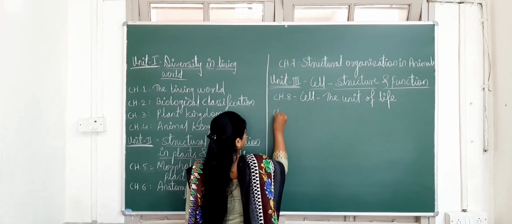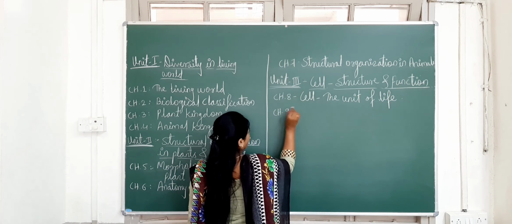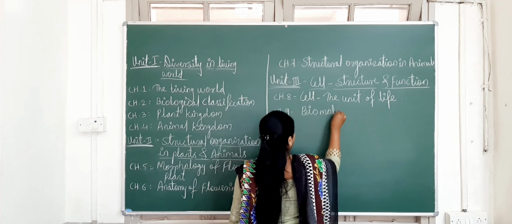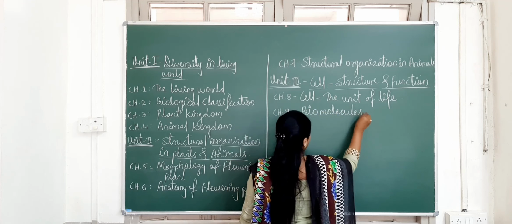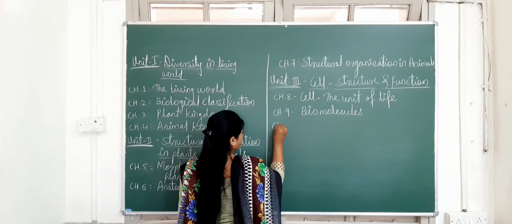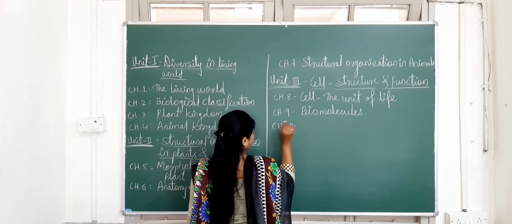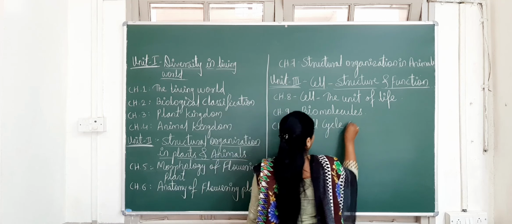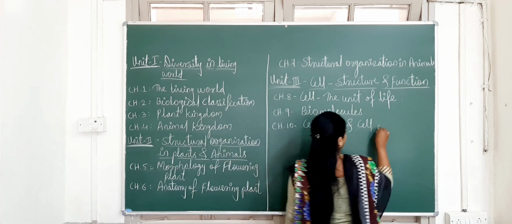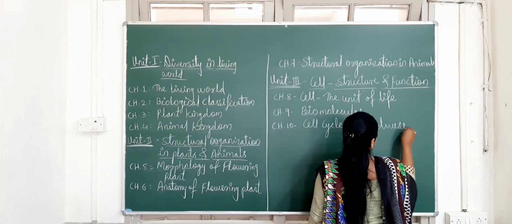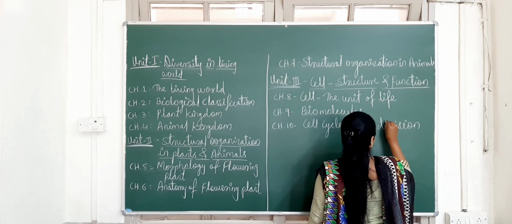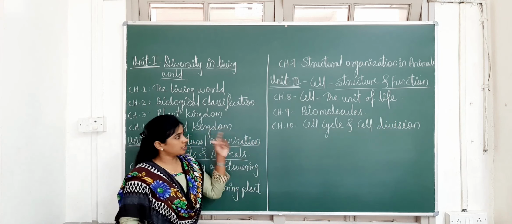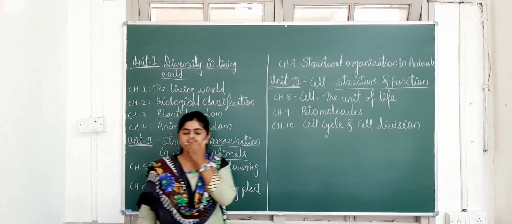Next is chapter number 9, biomolecules. Okay, and next is chapter number 10, that is cell cycle and cell division. So the unit number 3 is the cell. Okay, the unit name is the cell.